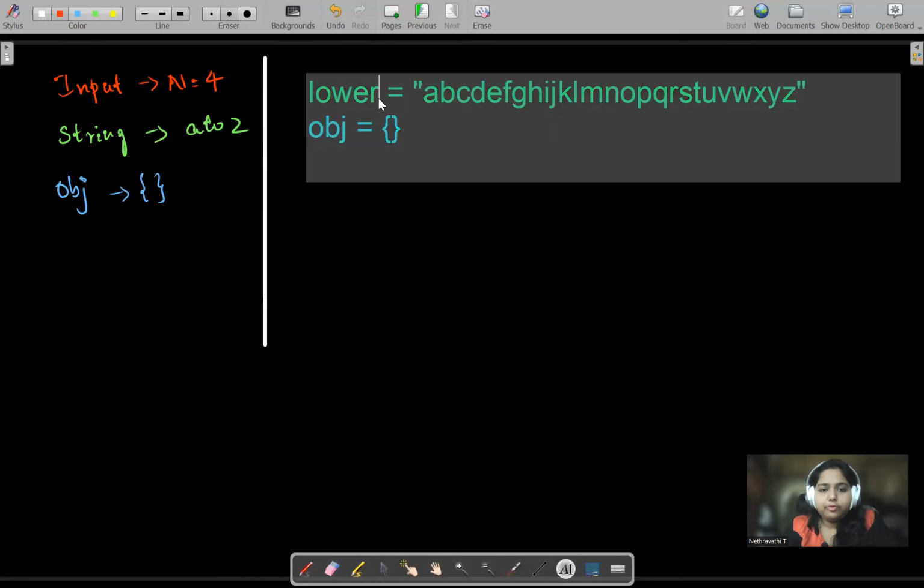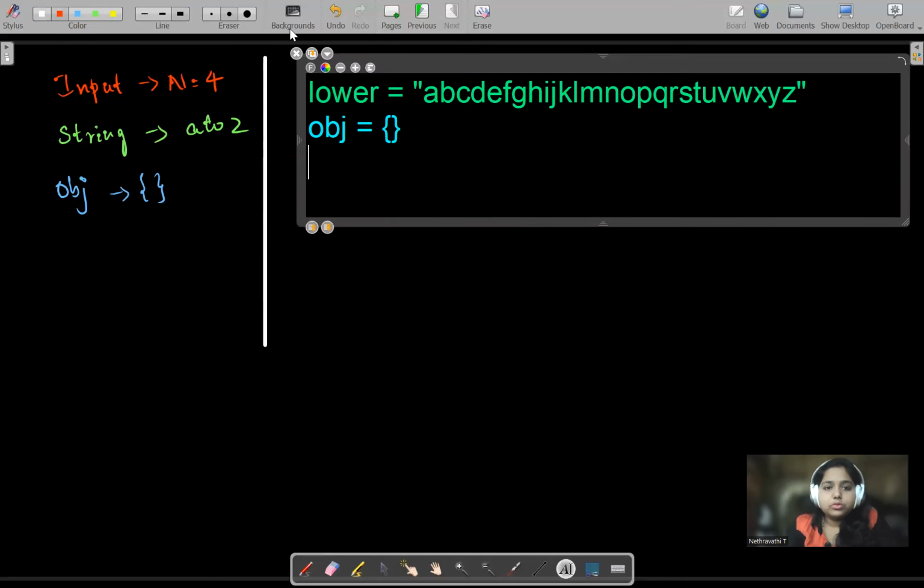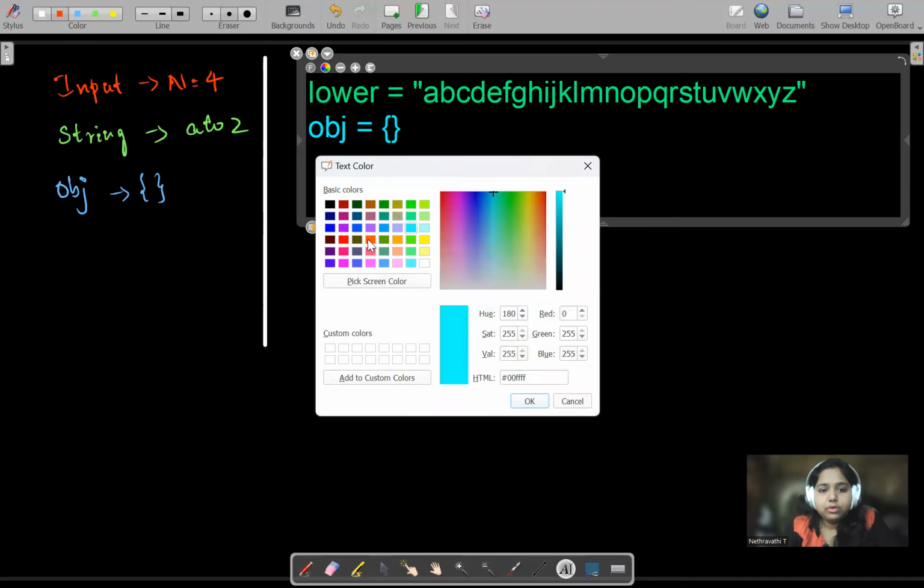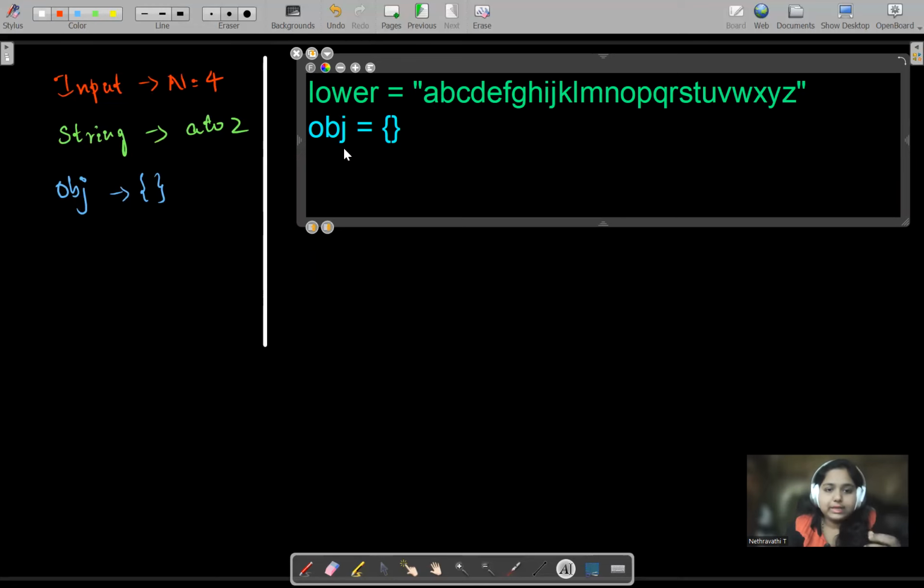My for loop will run from 0, because the 0th element is A. That is the reason I'll run from I equal to 0, and it will go up to I less than n, because they have mentioned in the question clearly that up to n the elements should be taken and mapped with the numbers, right? And every time I will do an increment.